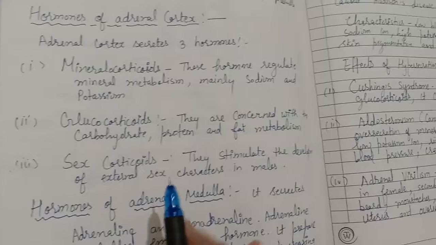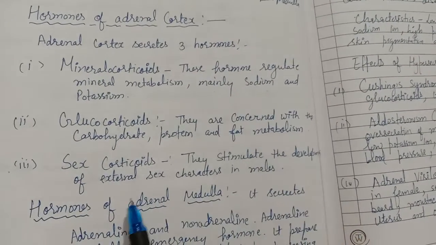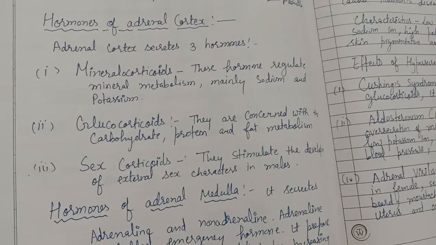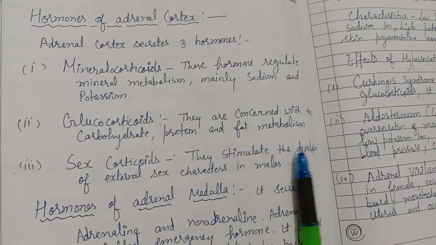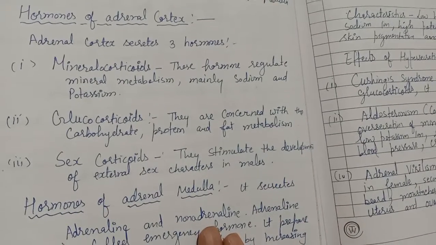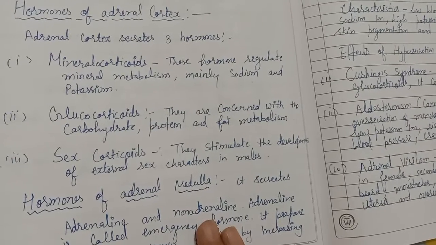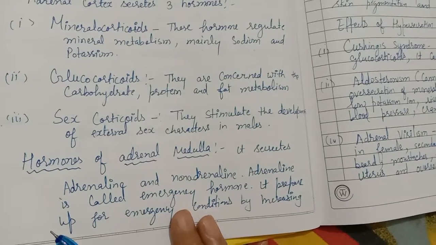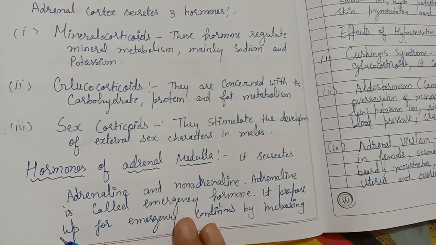The next hormone is the sex corticoid hormone. They stimulate the development of external sex characters in the male. Okay, so they are also a very important hormone because they stimulate the development of external sex characters. External sexual characters, secondary sexual characters, are what? Mustaches, beard, and hairs on the body, hairs on the pubic area. They all are the secondary sexual characters. They are controlled by the sex corticoid hormone secreted by the adrenal cortex.